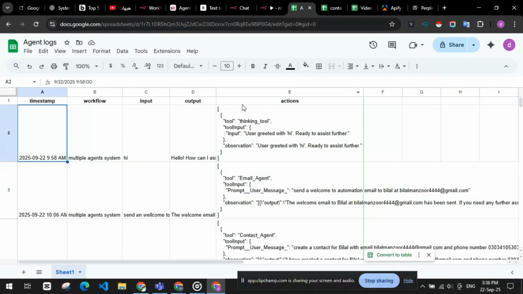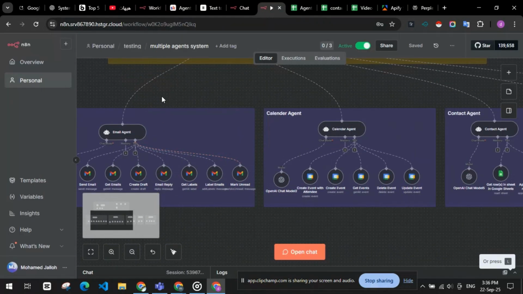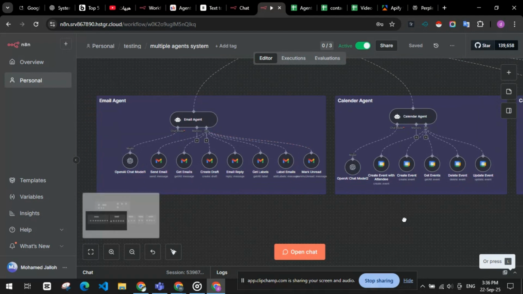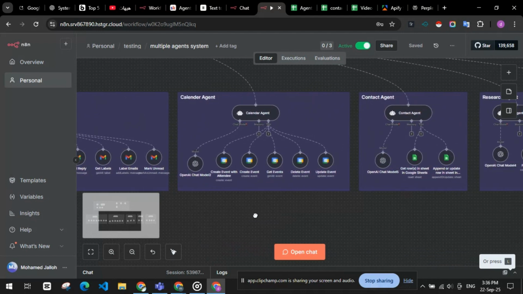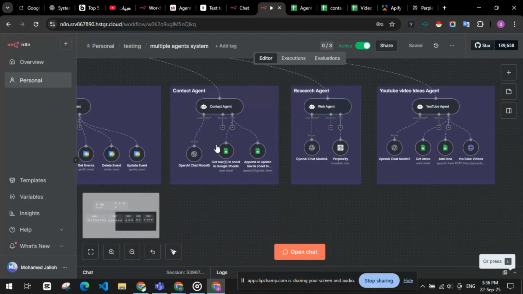Now let's look at the child agents. First, we have the email agent. It manages emails, drafts replies, and organizes your inbox. Next, the calendar agent. It schedules meetings, adds events, and summarizes your daily agenda. Then, the contacts agent. It keeps your contacts updated and enriched.